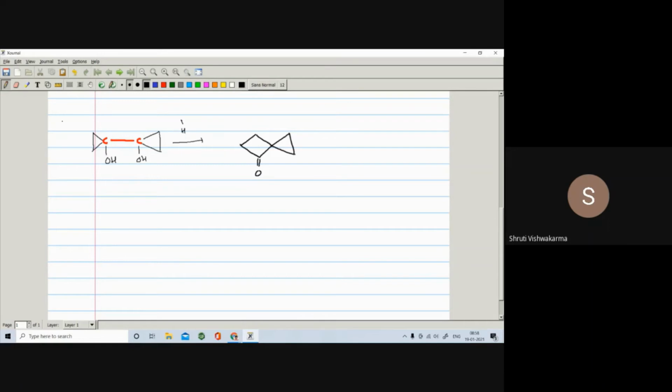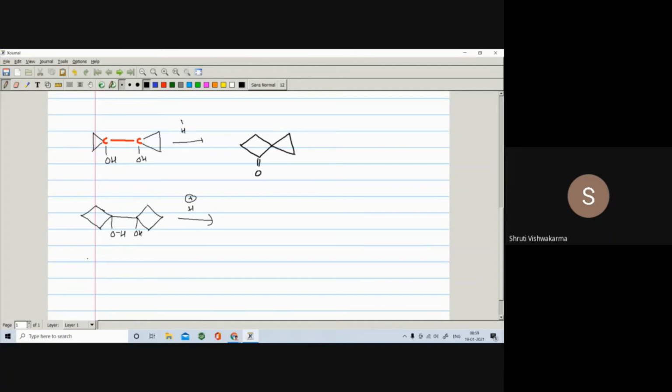Now suppose I write a 4-membered ring, here is the carbon, right? Or we can say like this, here is such a skeleton, here is OH, also here is the carbon, and you are having such a skeleton, and if it undergoes reaction in the presence of acid.